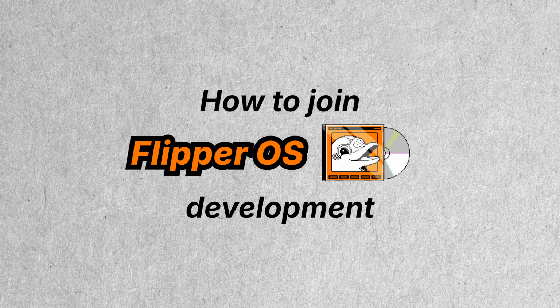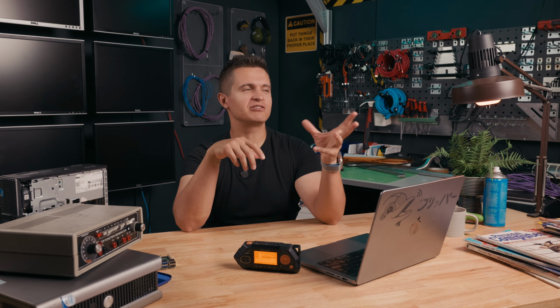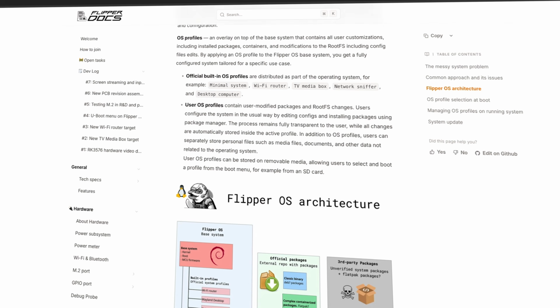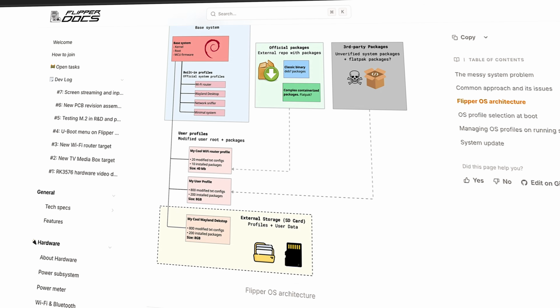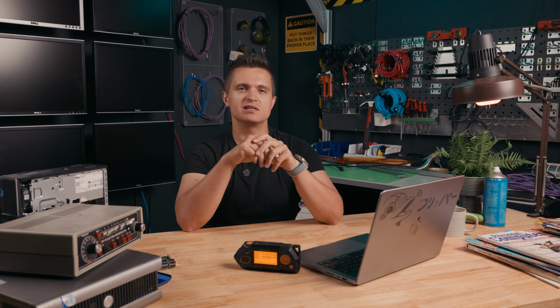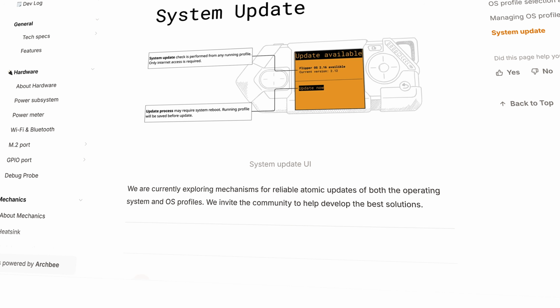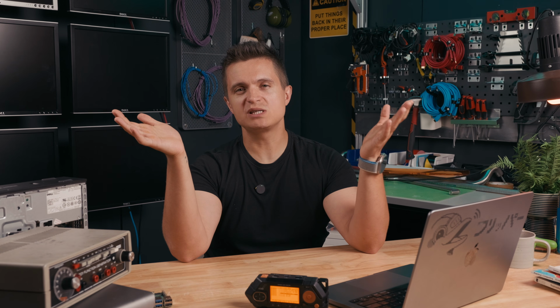FlipperOS is currently in the development stage. We faced a lot of challenges and experimented with different architectures. We tried OSTree, and right now we use BTRFS for the profiles themselves. Also, the updating process is very complicated to design because we need to somehow separate the user data from the profile itself. And we invite you all to experiment with us.